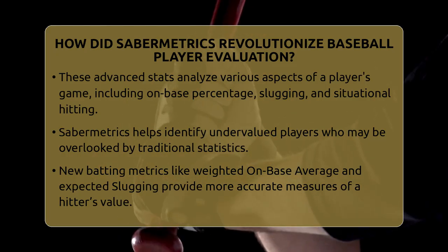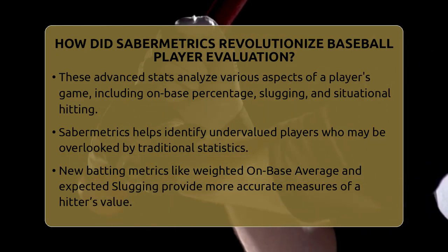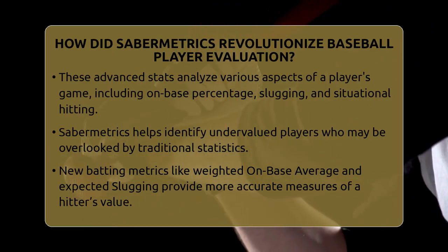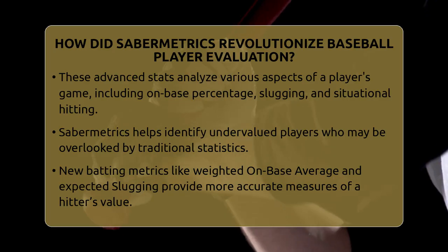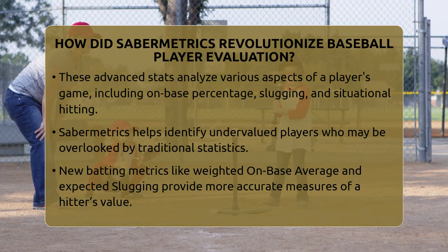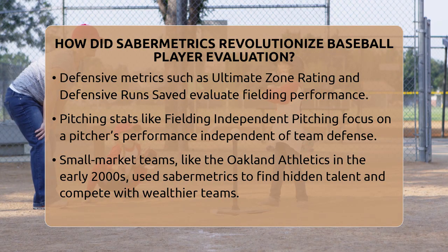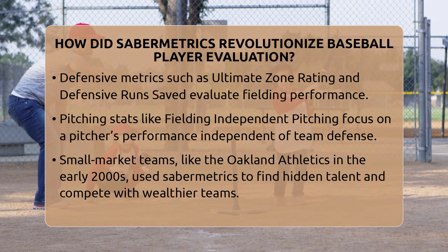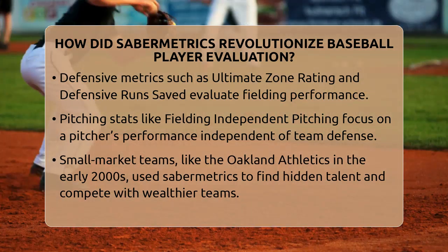Sabermetrics also brought in new batting stats like weighted on base average, which gives proper value to different ways players reach base. It also introduced expected slugging, which estimates a hitter's power based on contact quality. Defensive metrics like ultimate zone rating and defensive runs saved evaluate how well a player fields, while pitching stats like fielding independent pitching focus on a pitcher's performance independent of the defense behind them. These tools make it easier to compare players across different eras and styles of play.